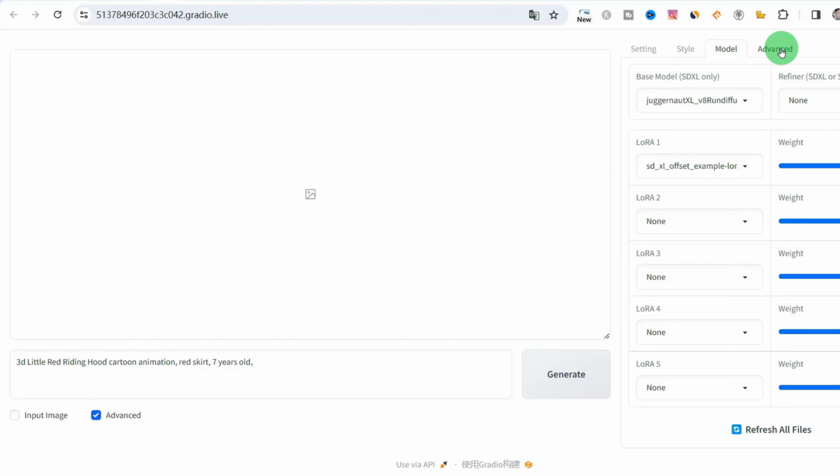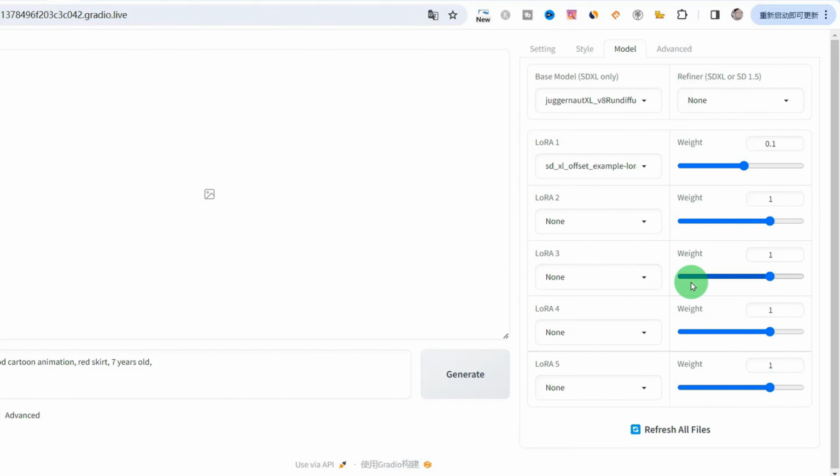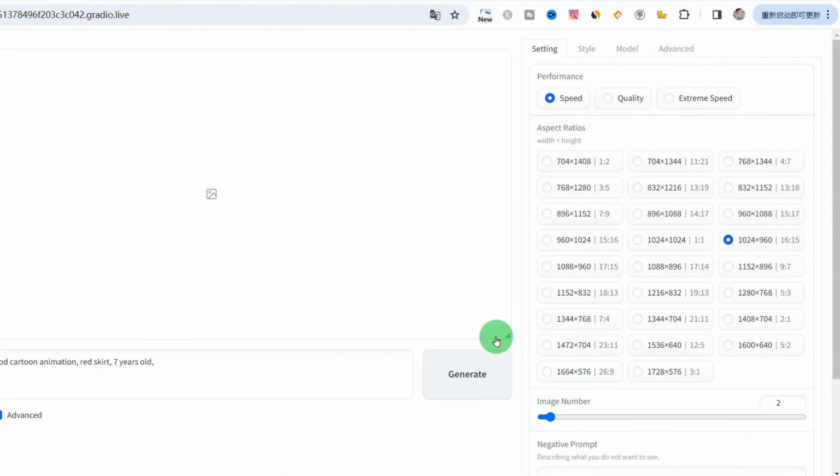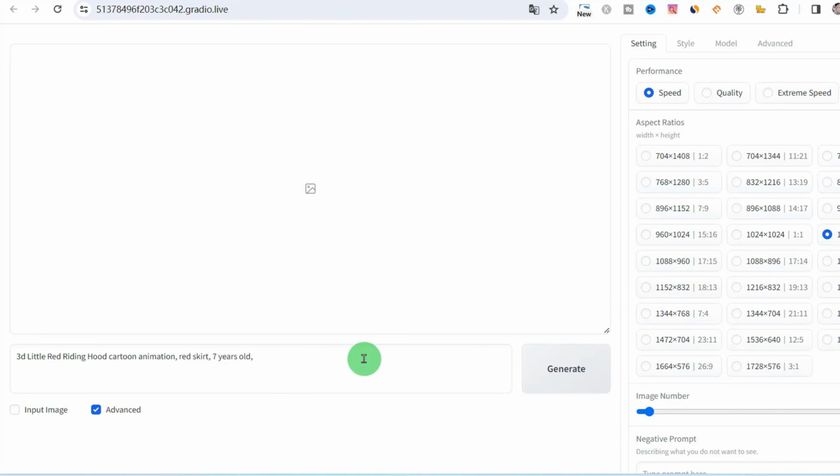There are also these two option boxes. We just need to keep the default state. If you want to debug it, if you want to test the effects of these parameters, you can adjust it yourself. Then test a picture you made. Which one is more effective or more in line with your requirements? Now let's take a look.